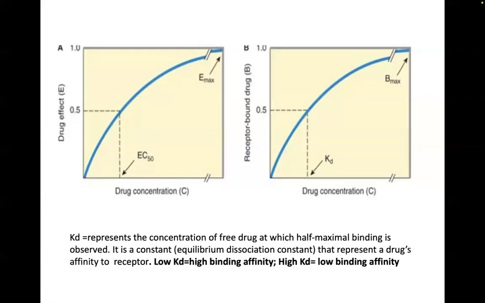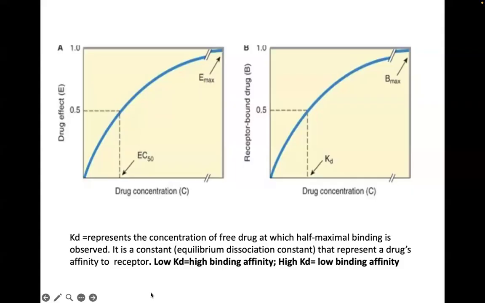When you talk about EC50, this has to do with the relationship of the drug effect or response to the dose of the drug. When we talk about KD, we are relating the number of receptors occupied to the dose or concentration of the drug. I hope that makes it clear.